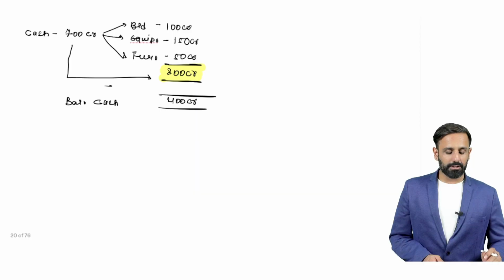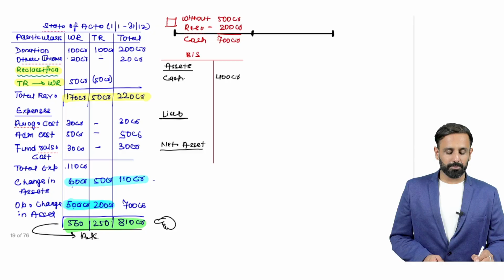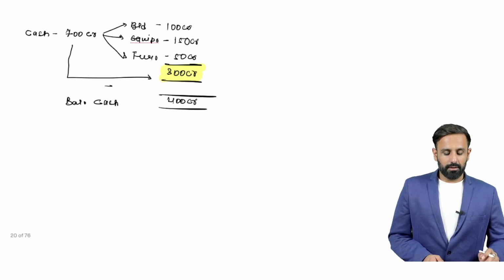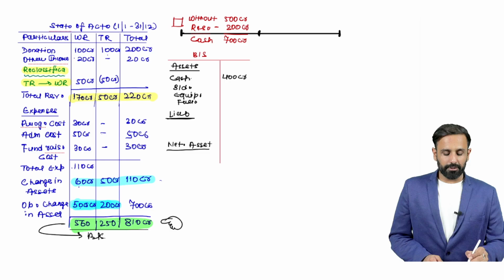Then you have purchased the building, equipment, and furniture, whose values are 100, 150, and 50.